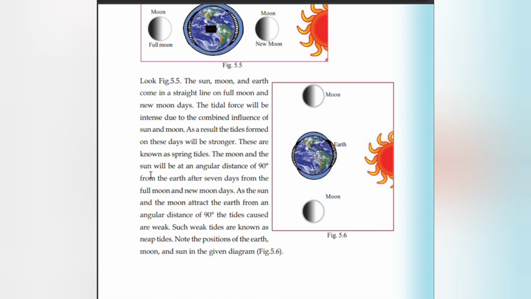The moon and the sun will be at an angular distance of 90 degrees from the earth after 7 days from the full moon and new moon days. As the sun and the moon attract the earth from an angular distance of 90 degrees, the tides caused are weak.